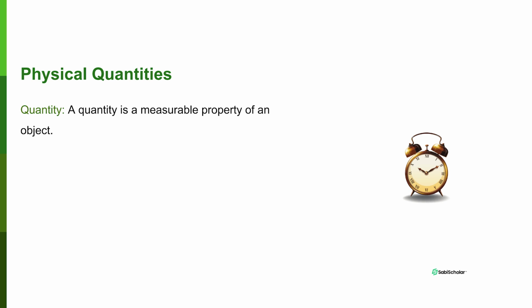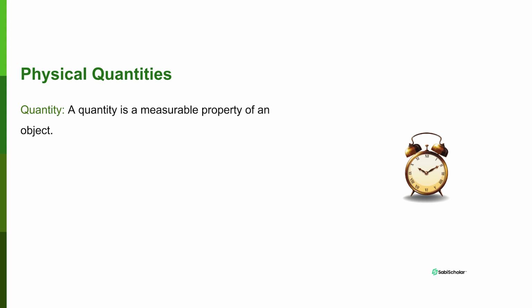But if we talk about the color, okay, of an item, it can be yellow, it can be green, it can be blue, but you can't really measure how yellow it is, right? If it is yellow, it is yellow. You can't say it is yellow by unit of 2 or yellow by unit of 3. Yellow is just yellow, right? So that is not a quantity. It is a property of the object, but it is not a quantity.